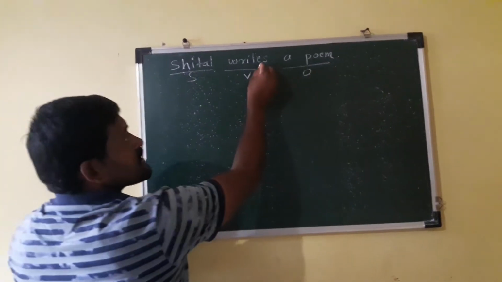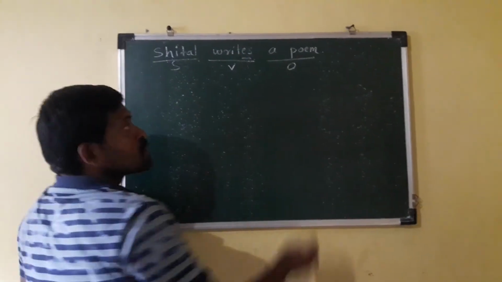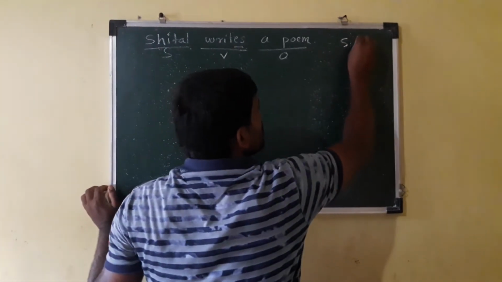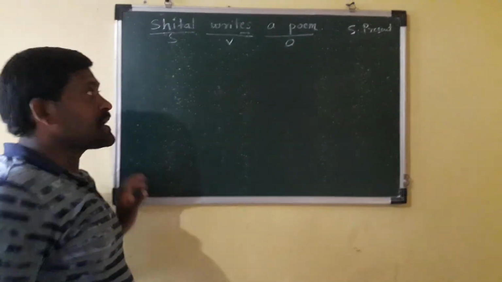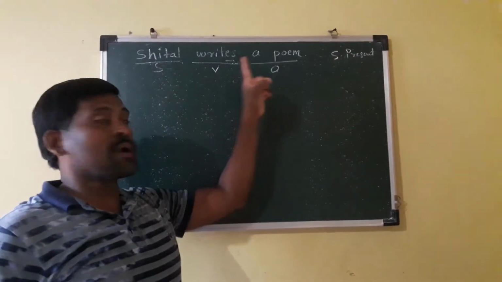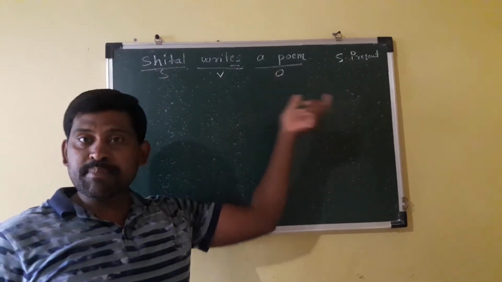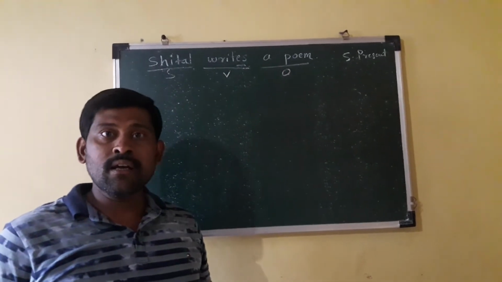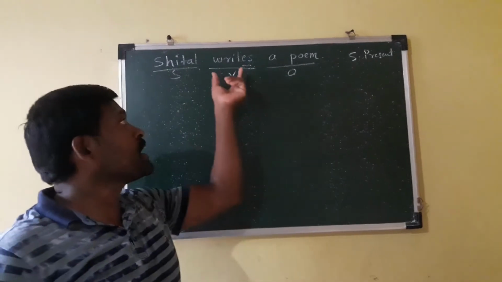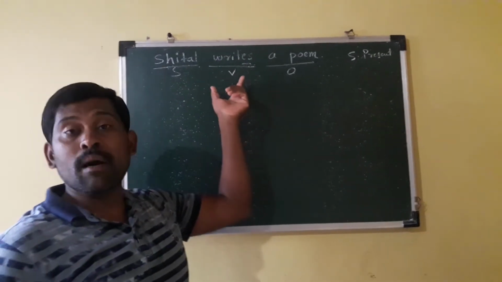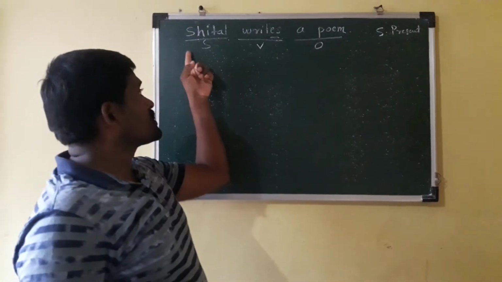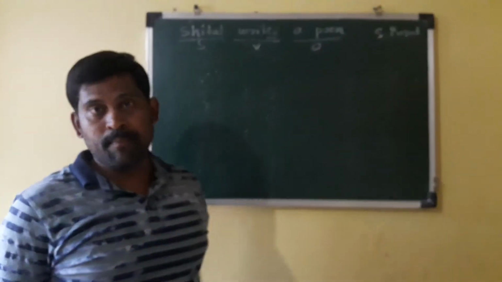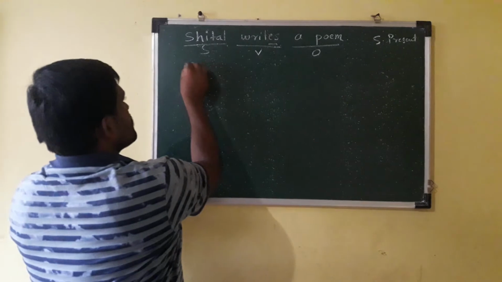Here I put "s" or "es" after the verb, so it becomes simple present tense. Formula for simple present tense is subject plus verb 1 plus object, and if the subject is third person singular, that is he, she, it, we add s or es after the verb, so the verb becomes writes. Sheetal writes a poem. Then simple past. Sheetal wrote a poem.